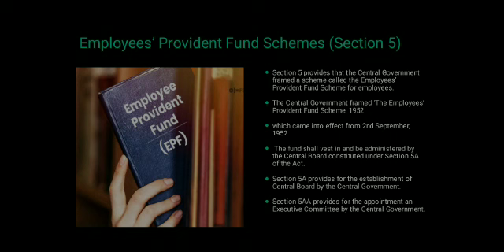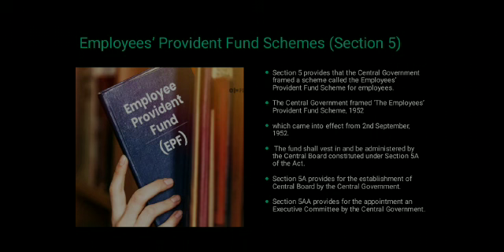First of all, we have to know what is EPF. Section 5 provides that the central government framed a scheme called the Employees Provident Fund Scheme, which came into effect from 2nd September 1952. The fund shall vest in and be administered by the central board constituted under Section 5A of the Act. The scheme framed may provide for all or any of the matters specified in Schedule 2. The scheme may provide that any of the provisions shall take effect either prospectively or retrospectively on such dates as may be specified in this scheme.